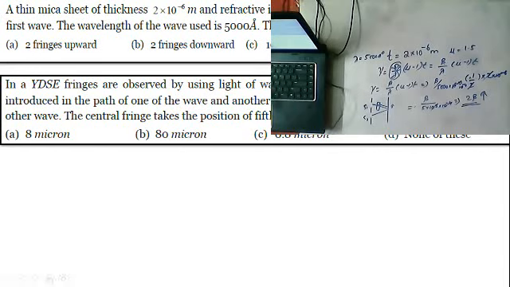So the answer is what, guys? 2 fringes upward. A option is your answer. So this is our first question, and coming to the next question.